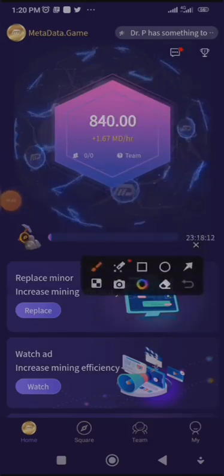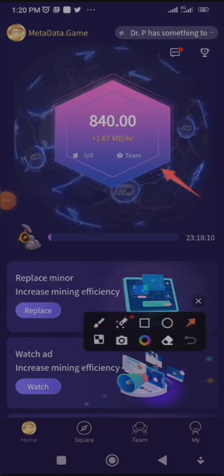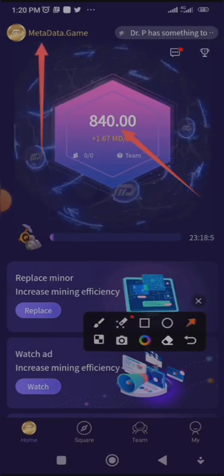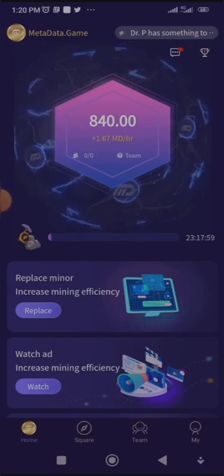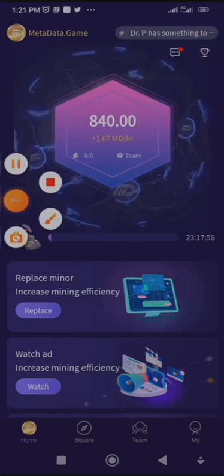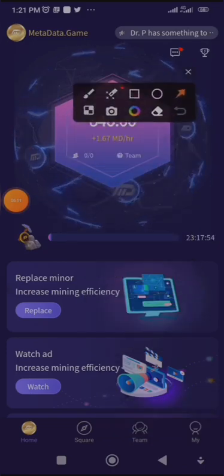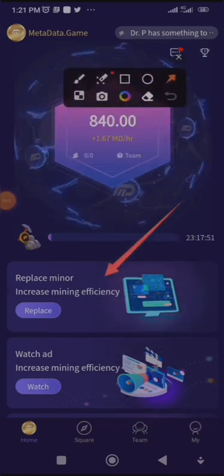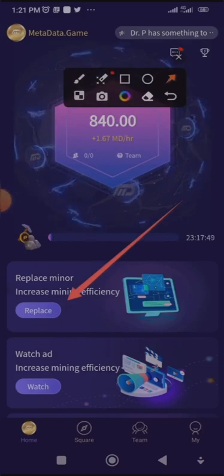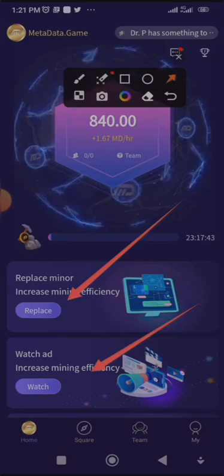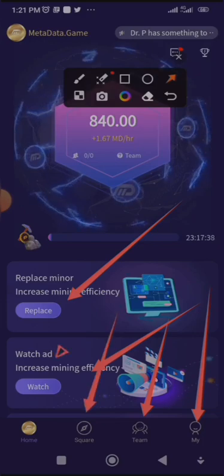Here we have my mining token balance. Here we have metadata game. Here we have Dr. P has something to say. Here we have replace minor increase mining efficiency. Here we have watch ad, and now here we have my profile. Here we have team, square, home, which is the current interface where we are now.